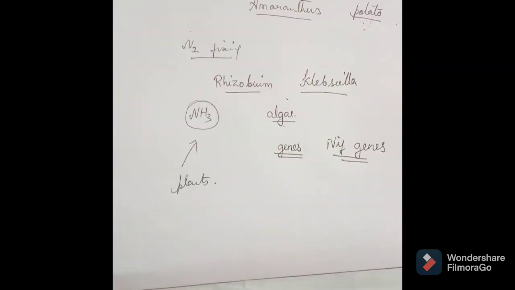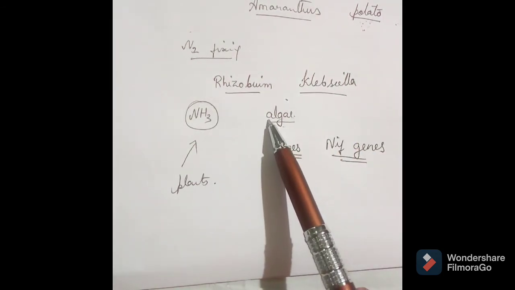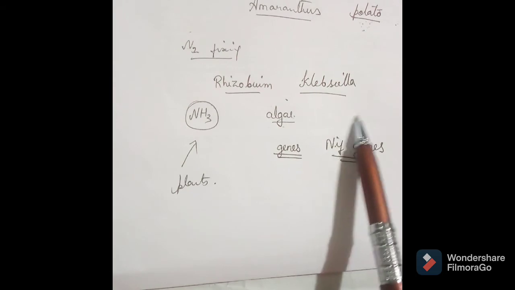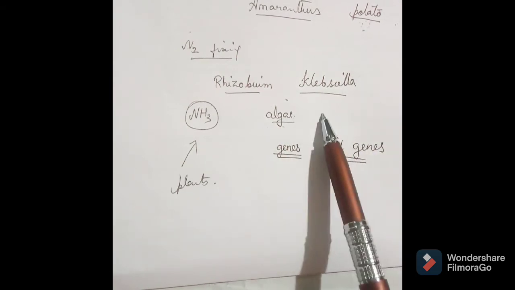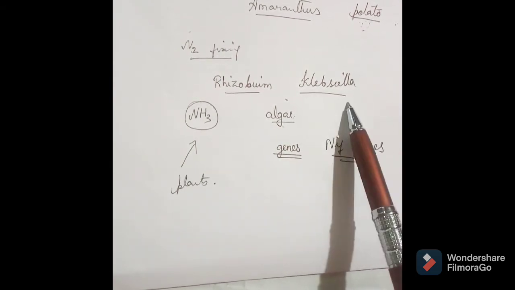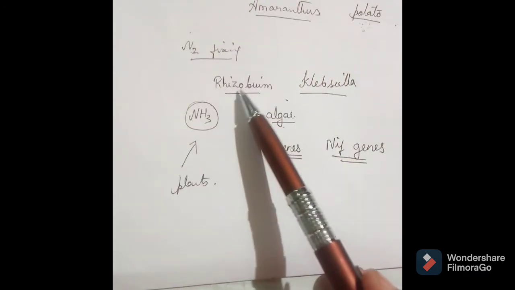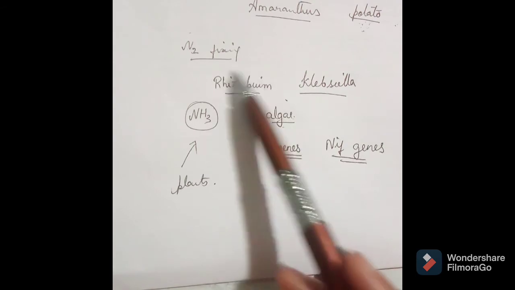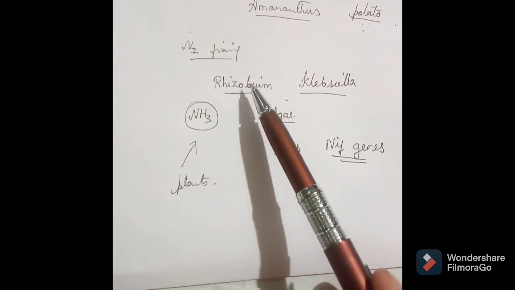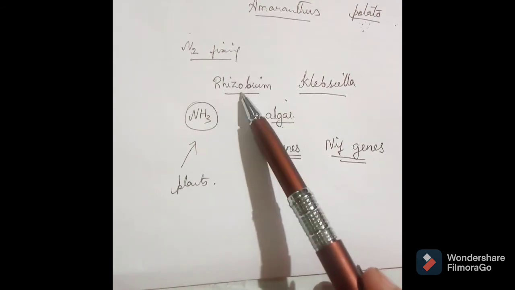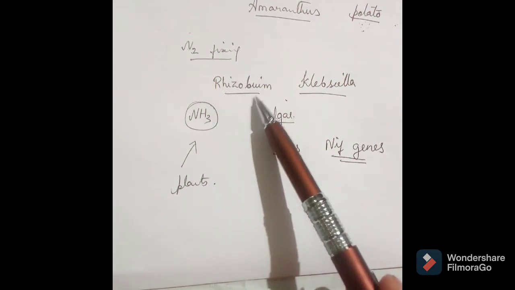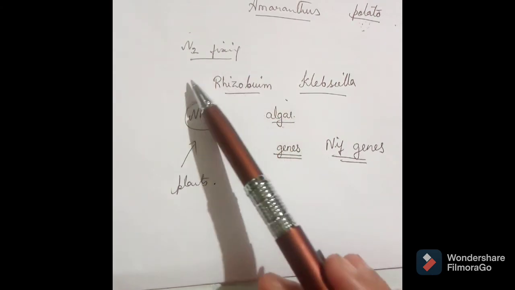So Klebsiella, blue-green algae, and other bacteria like Azotobacter are free living bacteria which can fix nitrogen. But you have studied that Rhizobium forms a symbiotic relationship with the roots, and forms root nodules in some leguminous plants.